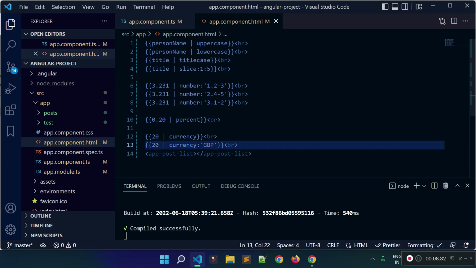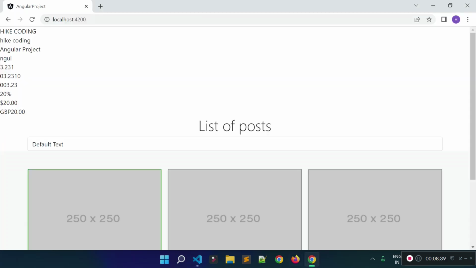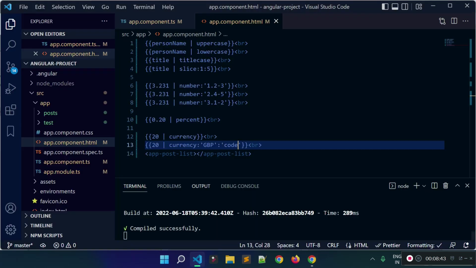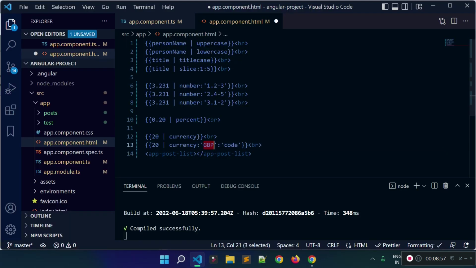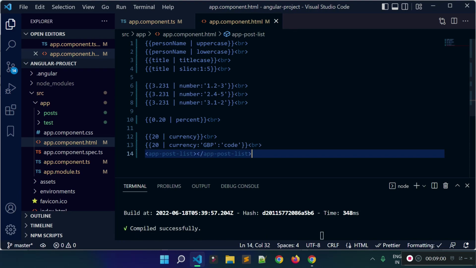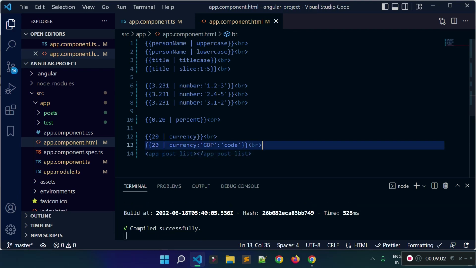We can also provide, I think, code here. So let's check. So instead of this euro, this will show the full currency, right? GBP. Okay, let's provide USD here. This is USD, or let's check. I think this is not USD. Okay, let's change it to GBP for now. Okay, so you can check Angular documentation for list of currency pipes available.